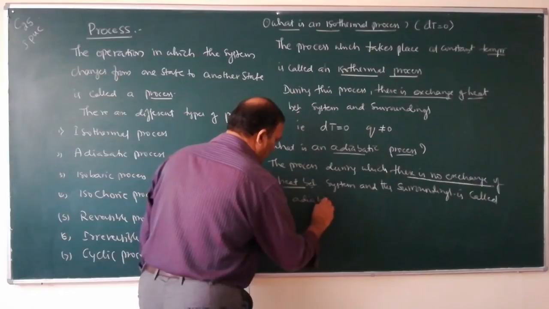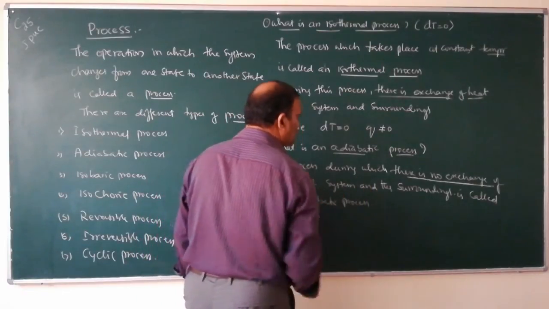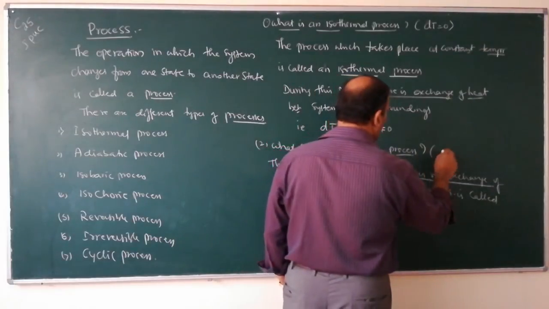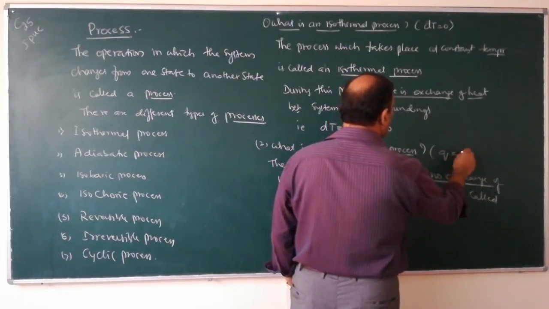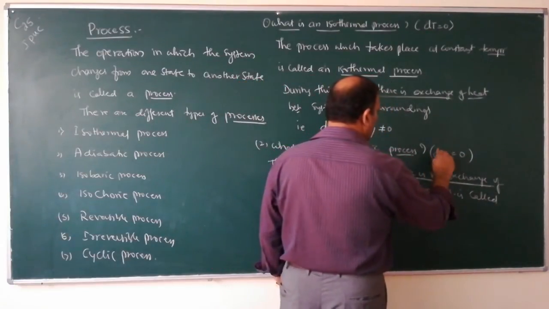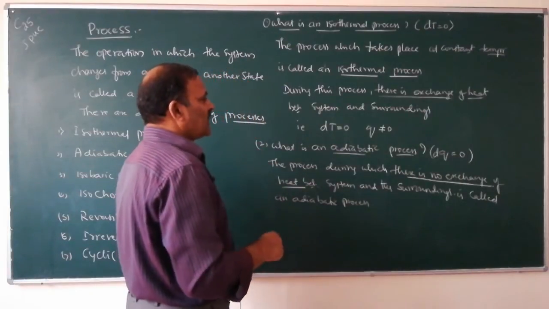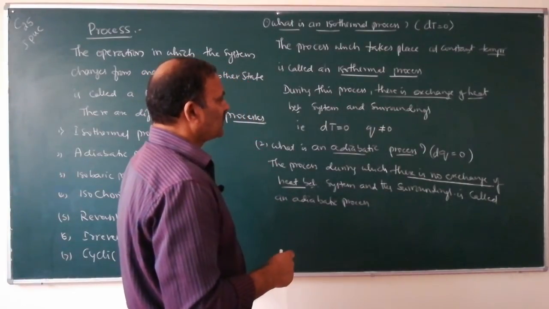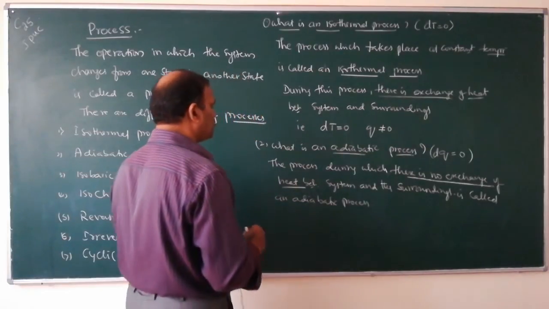So during adiabatic process, Q is equal to 0, or dq is equal to 0. There is no exchange of heat between system and surroundings.